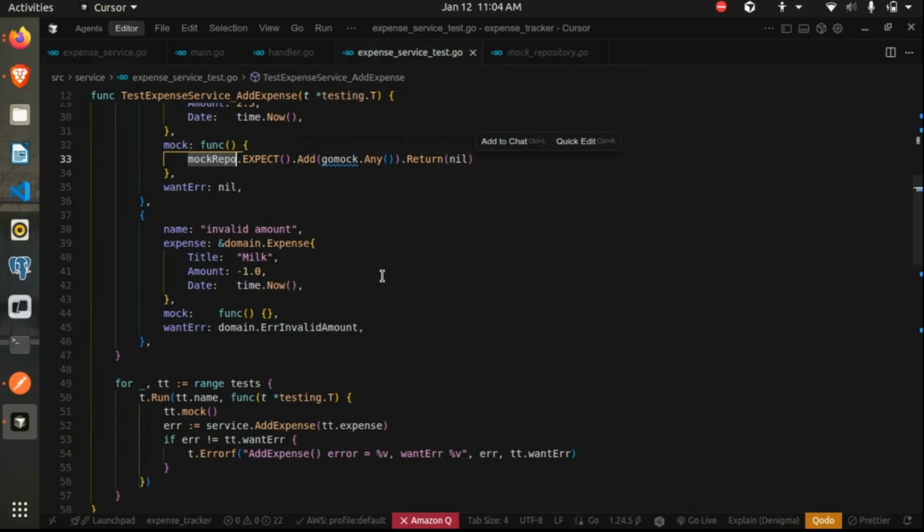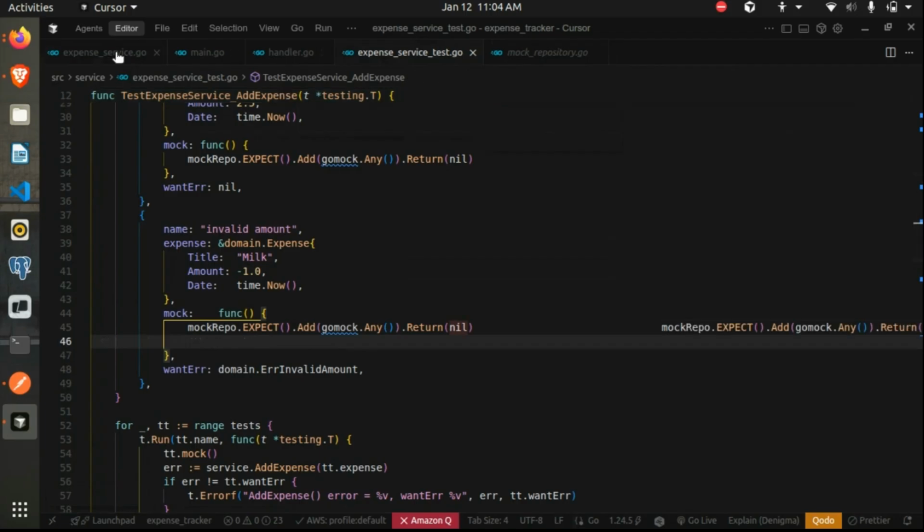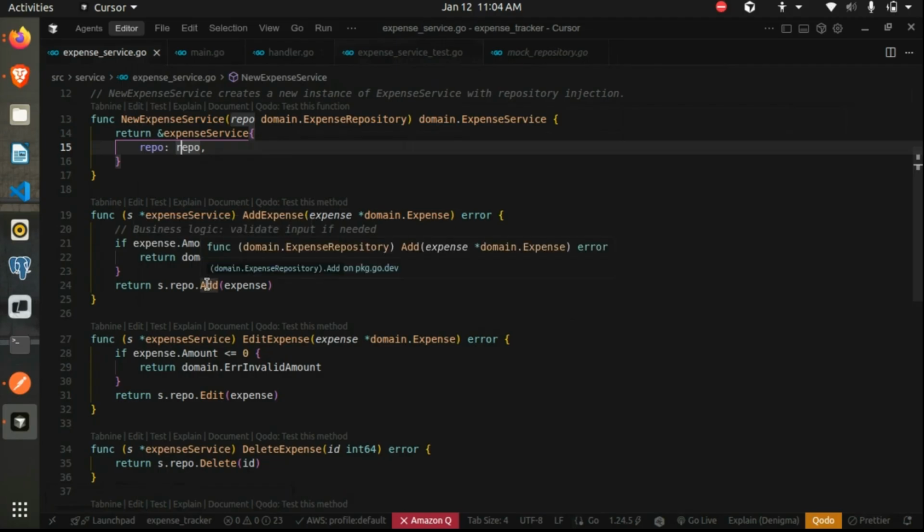If you run this test case, you'll get an error saying that the mock expected an add call. If you face this kind of error, you can go and check the actual execution flow of your code. If I go here and mention that we are expecting a repo layer add call, but in our actual code it will hit this line of code, and since the amount is negative, it will return and never call the repo layer add function.